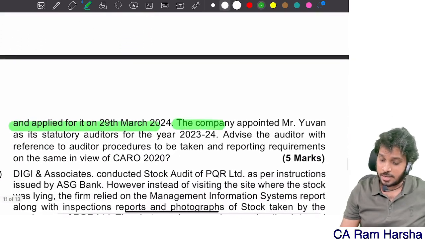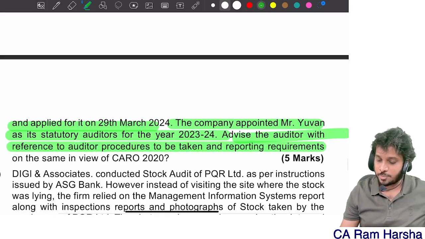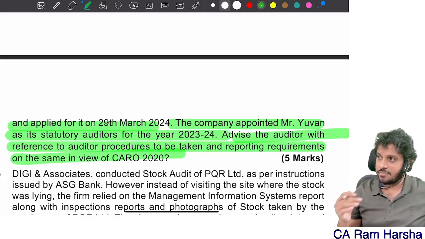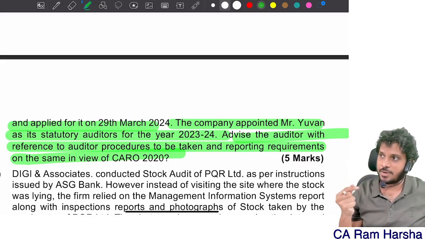Without a certificate, the company appointed Yuan as statutory auditors, and advised the auditor with reference to the audit procedure to be taken and the reporting requirements in view of CARO 2020. So you need to verify whether the company's principal business criteria is satisfied or not. What is the audit procedure and reporting requirement under CARO? Both they asked. Procedure also they asked.